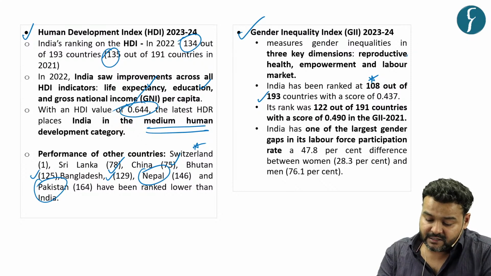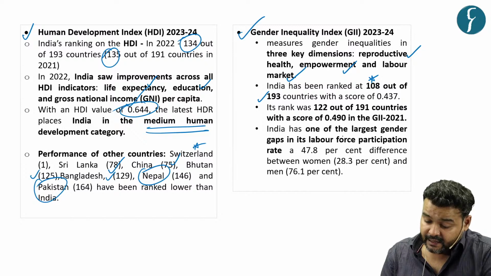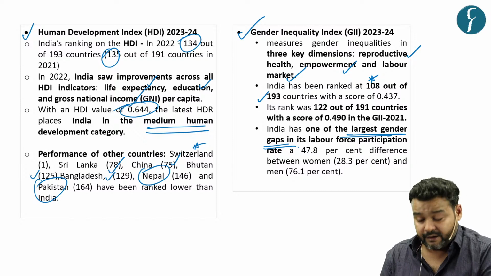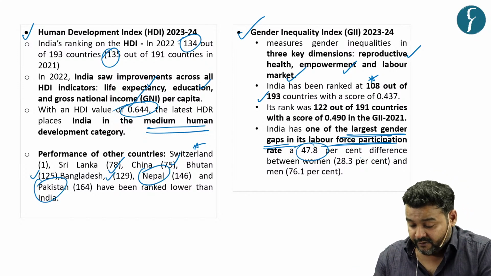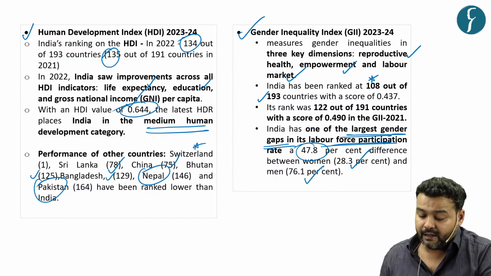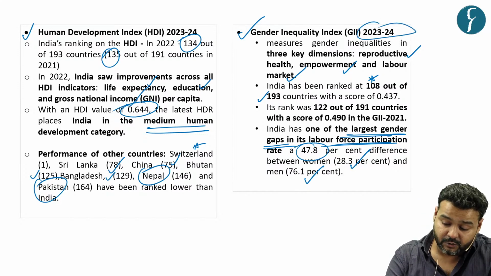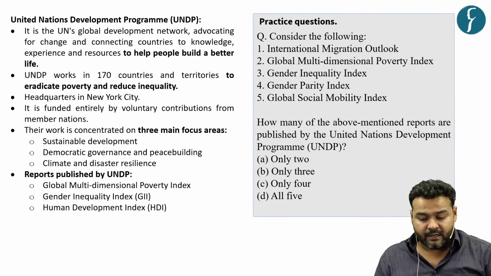The key dimensions are reproductive health, empowerment and labor market, but still it is one of the largest gender gaps, especially in labor force participation, where there is a difference of 47.8%, where women's LFPR lies at 28.3% and male LFPR lies at 76.1%. This is according to this report, this data. So you can quote this in the examination.